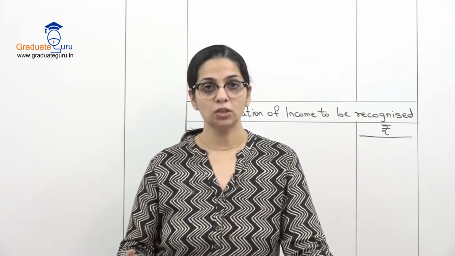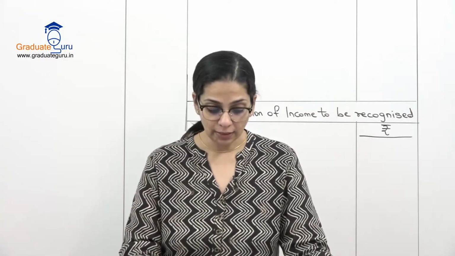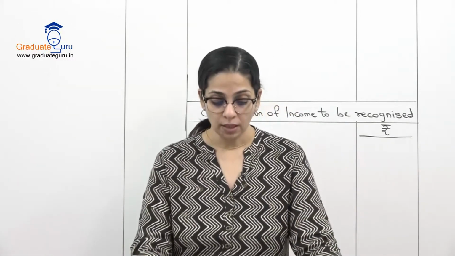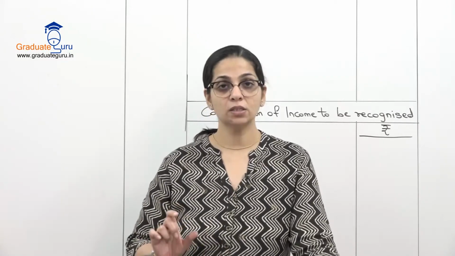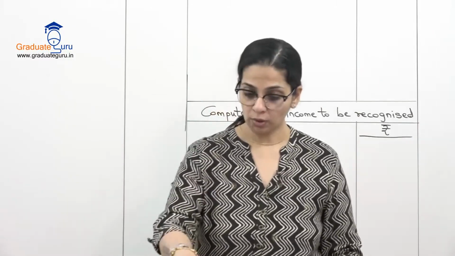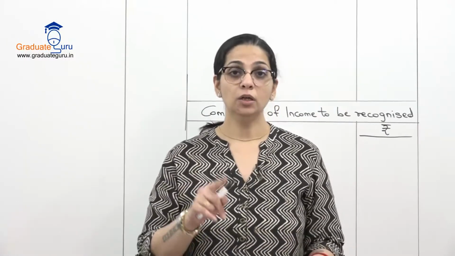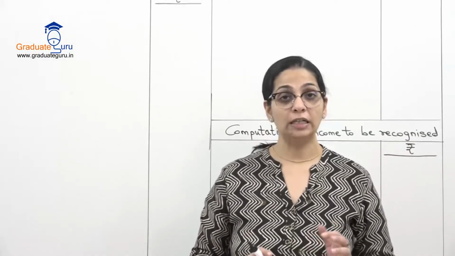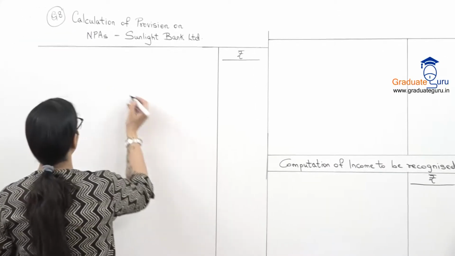So they've given us a list of how much interest has been received on which asset. Calculate the income to be recognized. So that's the second part of our sum. So for that they've said standard assets, substandard, doubtful and loss. So they've given us a list of the income which is actually received on those assets. Okay, so let's begin. First we'll calculate our provision like we did in question number 6, and then we'll go to calculation of our income to be recognized. So list wise we'll start first with the standard assets.